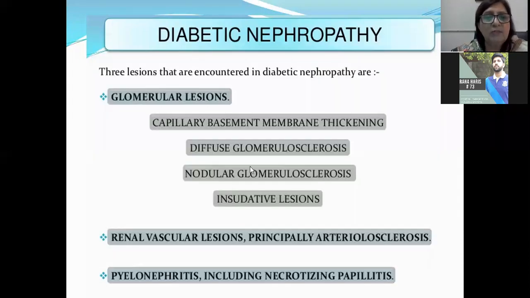In diabetes mellitus, the glomerular lesions which we see are capillary basement membrane thickening. There is thickening of the capillary basement membrane. There is diffuse glomerular sclerosis. There is nodular glomerular sclerosis or exudative lesions. These are the glomerular lesions. Other renal vascular lesions, principally arteriolosclerosis, are present as well, because diabetes mellitus affects small blood vessels in the body. Diabetic patients are very prone to infections, so pyelonephritis, including necrotizing papillitis, is very common in diabetic patients as well. We are going to do pyelonephritis tomorrow, inshallah.